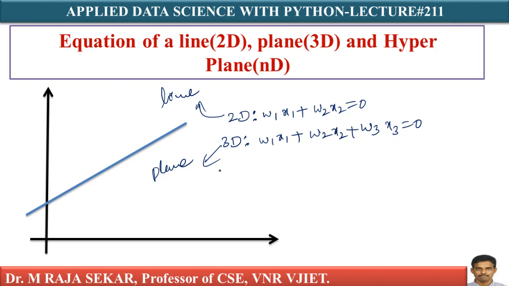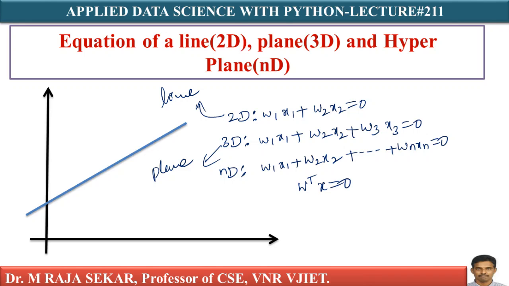In the case of n dimensions, how can I write? w1 x1 plus w2 x2 plus so on, wn xn equal to 0. I can write this as w transpose x equal to 0.